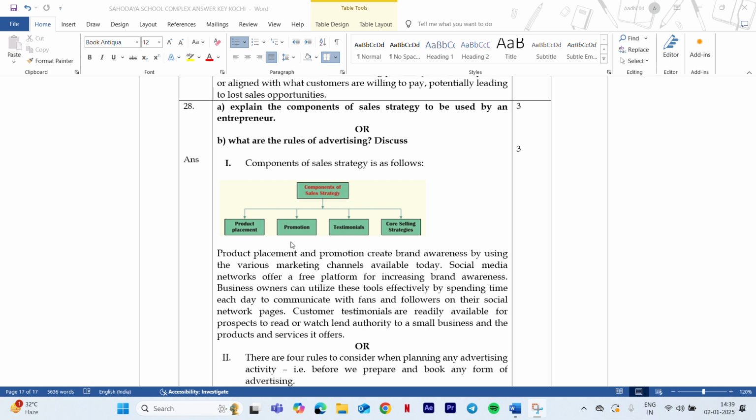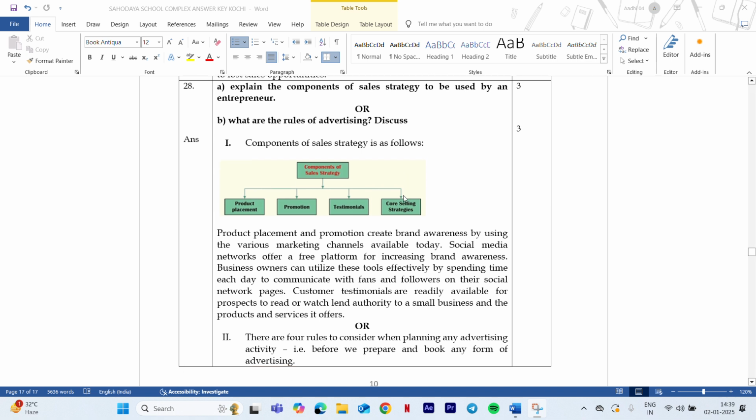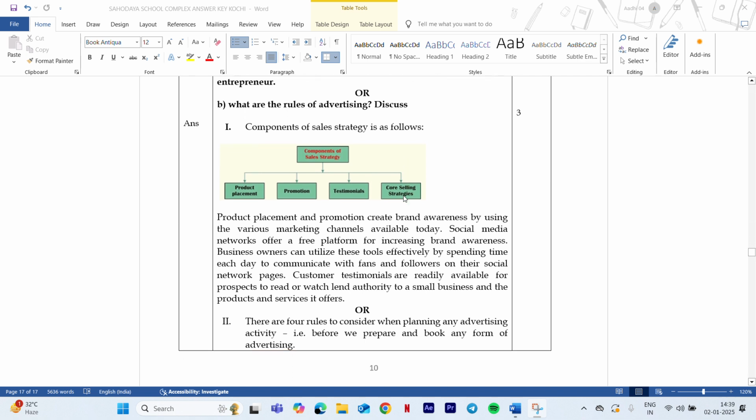You need to draw and then explain it in 2 to 3 sentences for each classification. Now classification means components of sales strategy. Never write advertisement, marketing, direct sales strategy, indirect sales strategy, like that. That is wrong. Now moving on to next one, what are the rules of advertisement, discuss.